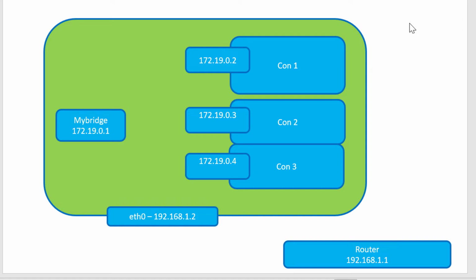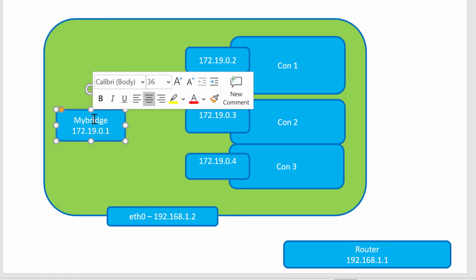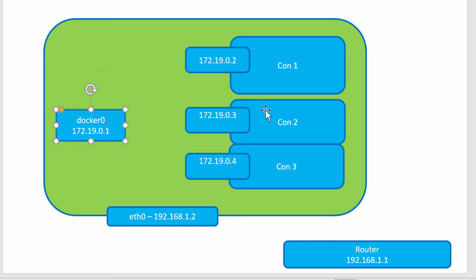The bridge network is going to act like a router, and it has the name docker0. That's the default name that gets assigned, and it has an IP address similar to 172.19.0.1. Any container that I create within this host will get a unique IP address, and that will be the responsibility of this particular bridge router. Based on the subnet, I should be in a position to create a maximum of 255 multiplied by 255 containers, or unique IP addresses.